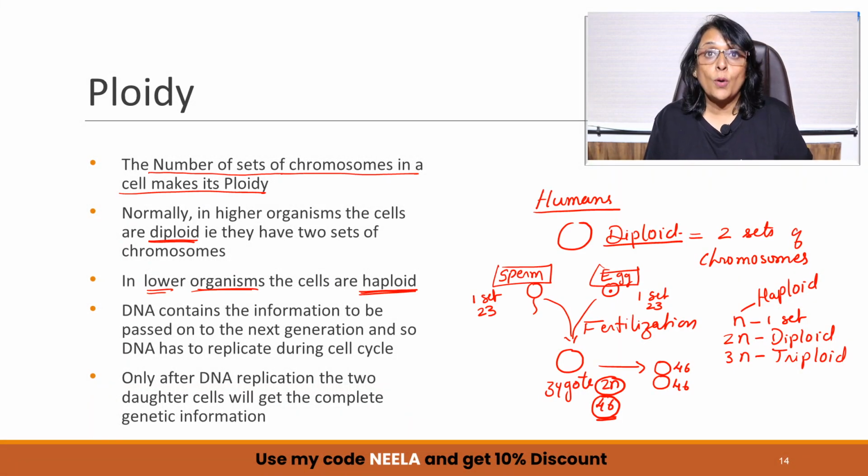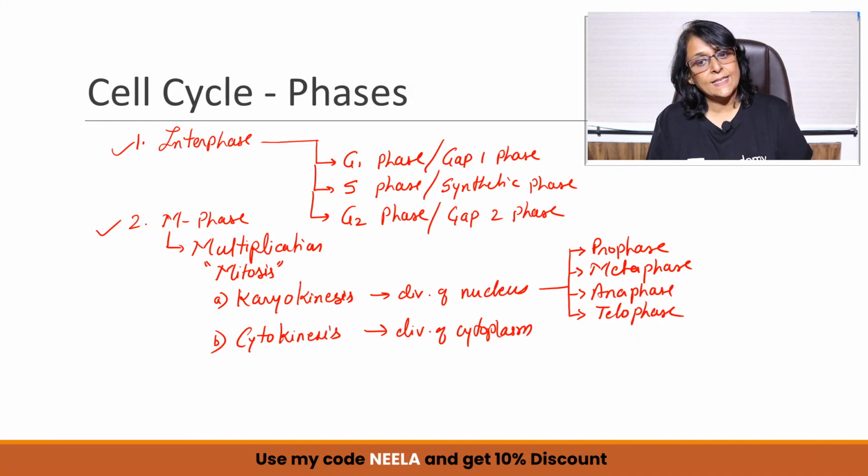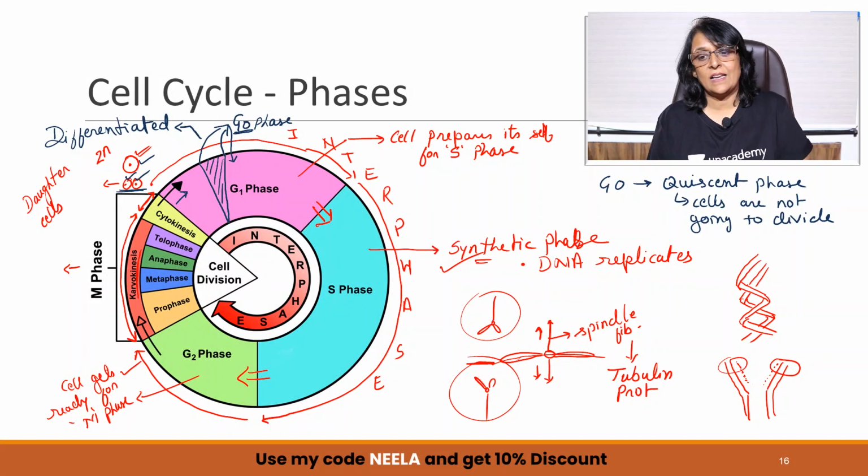We talked about ploidy, because in the later part of cell cycle, when we talk of C value and which type of cell is formed, we will require this ploidy thing. Then phases, interphase, M phase. Interphase is completed in 3 parts, G1, S, and G2, and M phase is completed in 2 parts, karyokinesis and cytokinesis. We have to talk about all these stages in detail, which we will be doing in the following sessions, and this was the cell cycle.